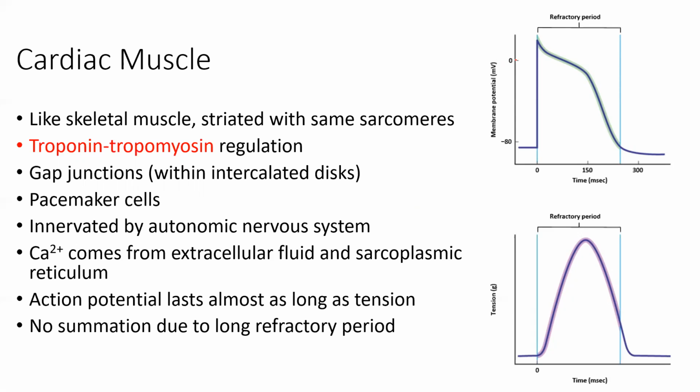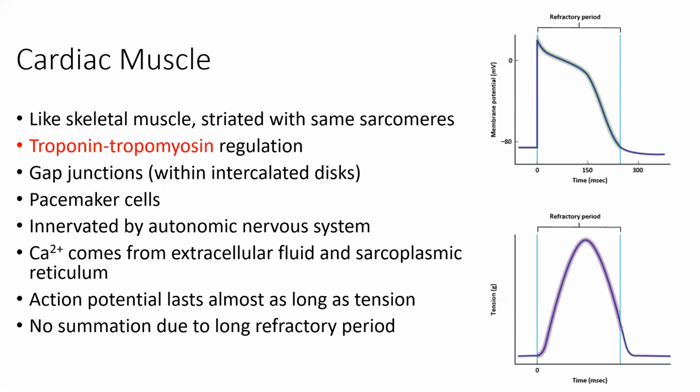And so because the action potentials are lasting as long as the tension is for cardiac muscle, we cannot have summation, the way that we saw with skeletal muscle, because the action potential is about the same length in time as the actual muscle contraction is.